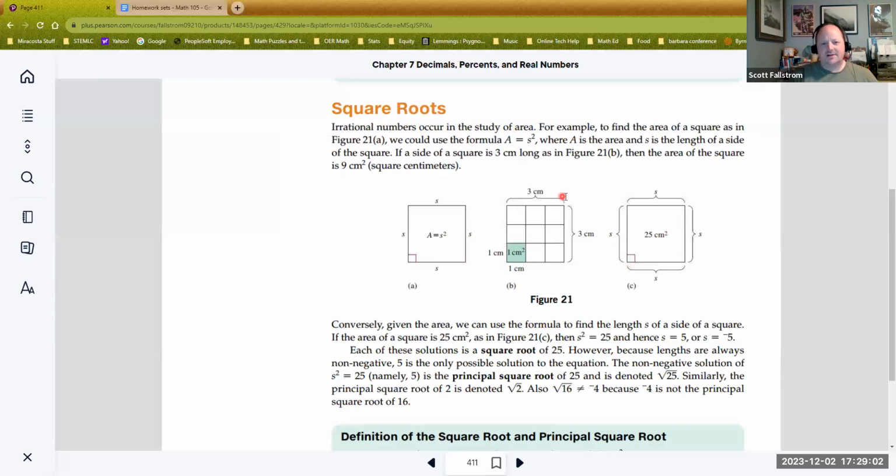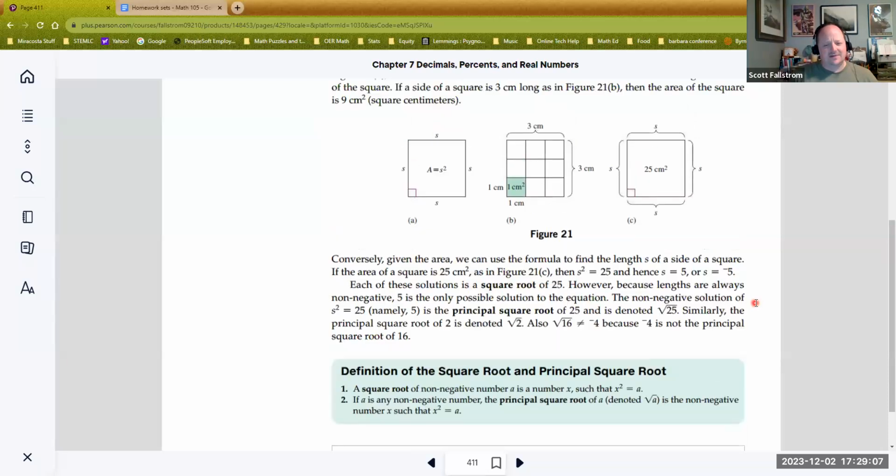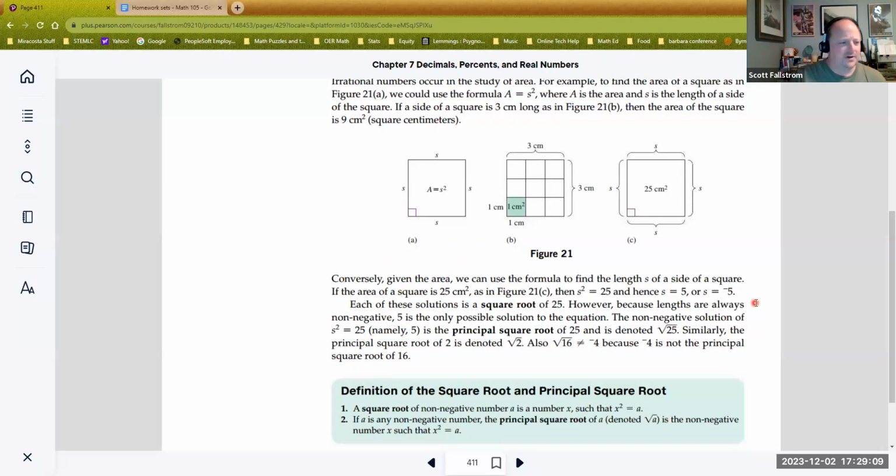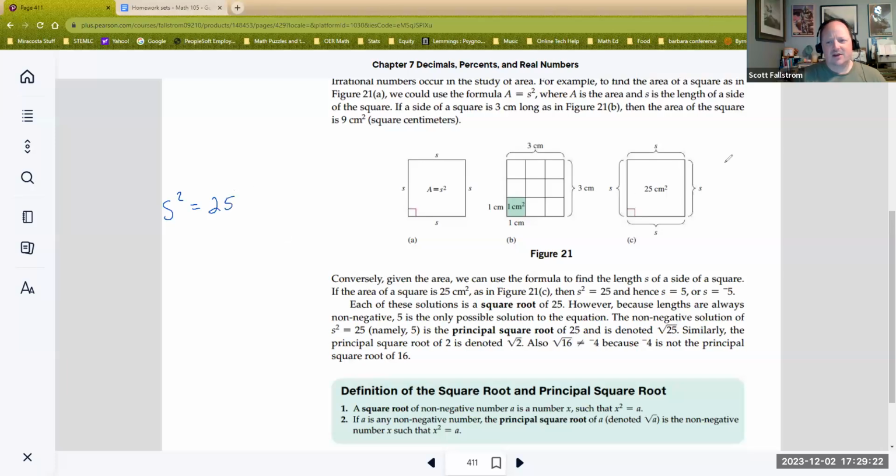So we're going to take a look now and talk about the idea of a square root. You've no doubt seen these. We've even done the square root of a number a couple times, just to make sure we're all okay with the definition. The square root of 25 would be, for example, a number that I square to get to 25. You can picture this over here as the sides of a square. And when I square a number, it means I create a square out of that number length. That's kind of the idea.